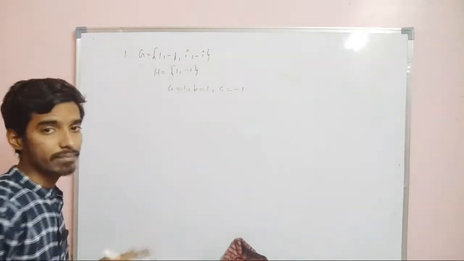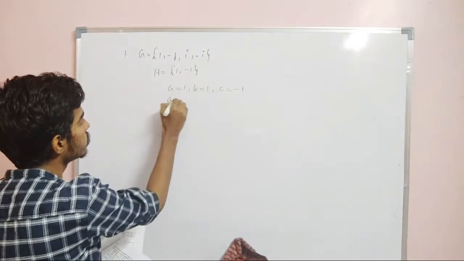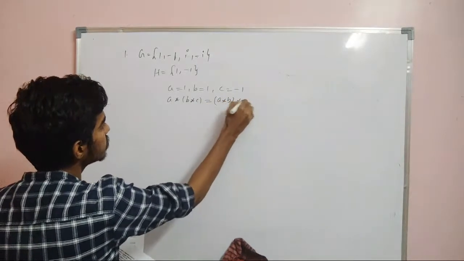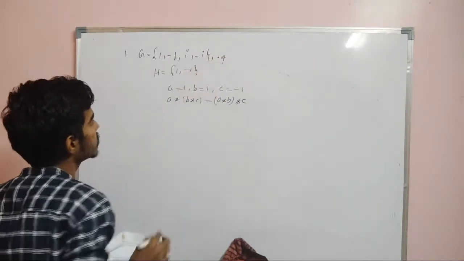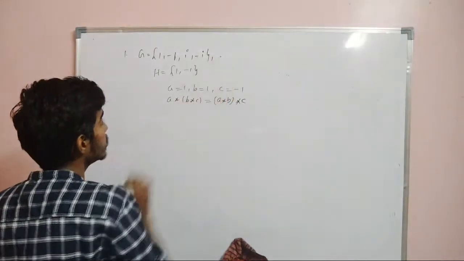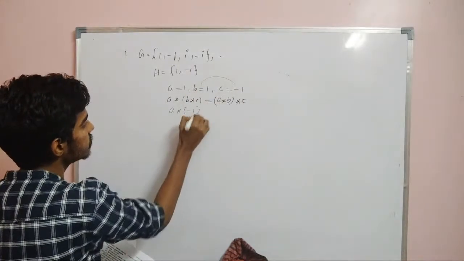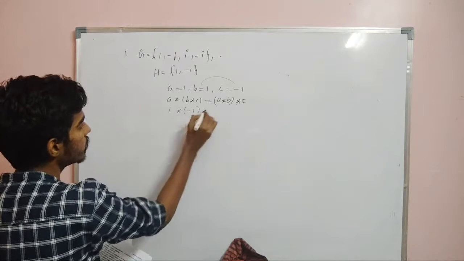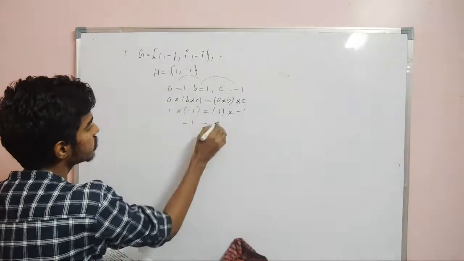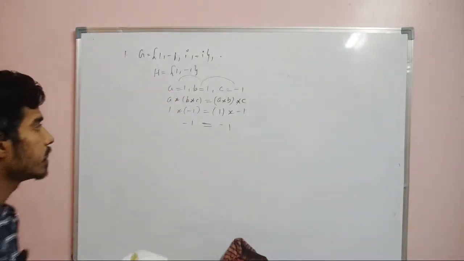It is not necessary that a, b, c are distinct. So I am taking a to be 1, b to be 1, c to be -1. So you just verify (a star b) star c is the same as a star (b star c). Here the operation is normal multiplication. So what is b star c? b star c is -1, a is 1, and a star b is 1 into 1, which is 1, and 1 into -1 is -1. Therefore this is equal to -1.